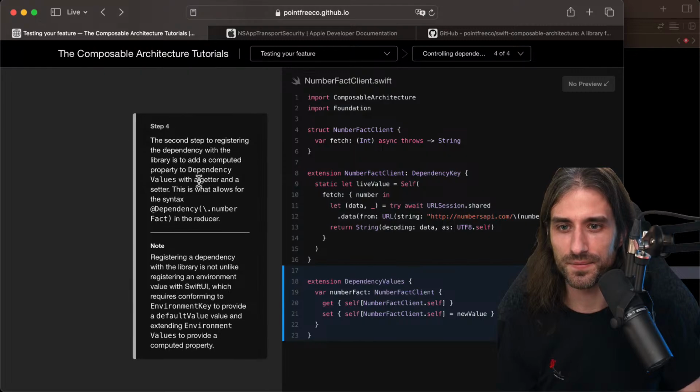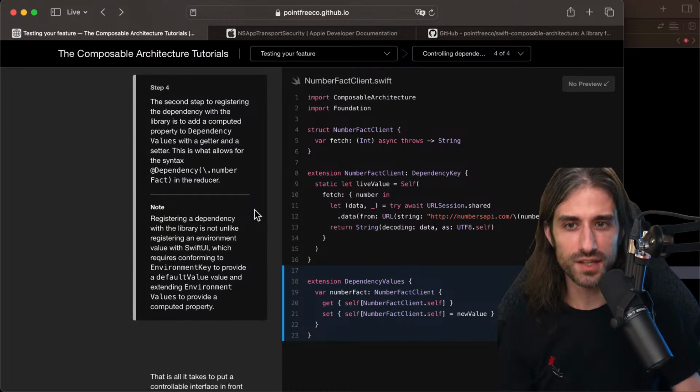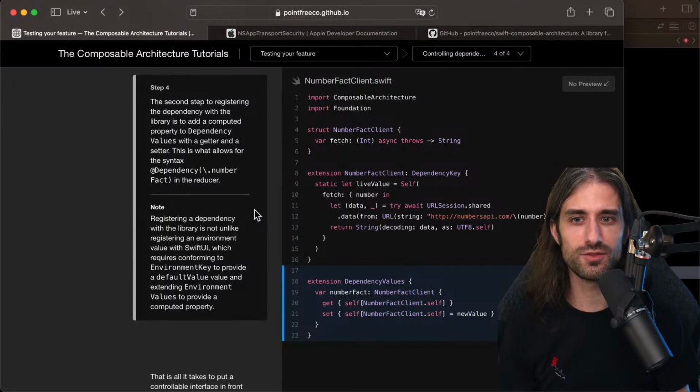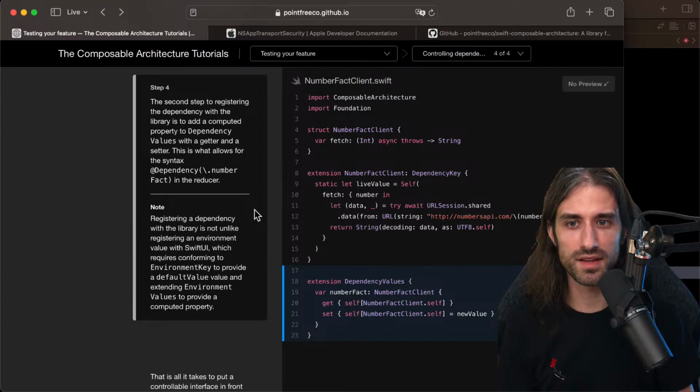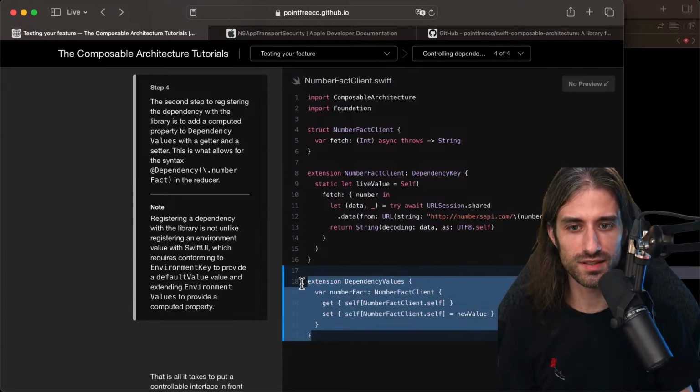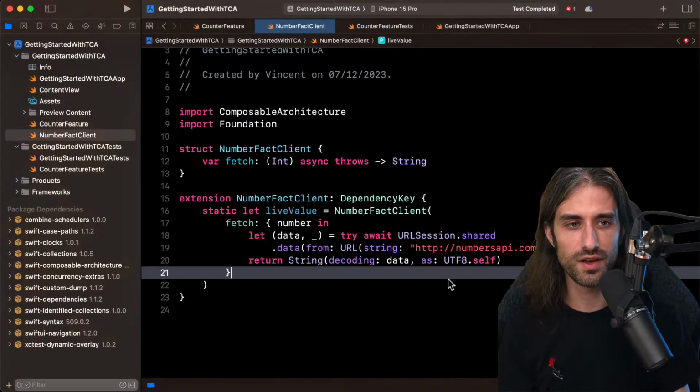So where was I? Yes, I was at step 4. The second step to registering the dependency with the library is to add a computed property to DependencyValues with a getter and a setter. This is what allows the syntax @Dependency(\.numberFact) in the reducer. So definitely the same thing as with environment key.